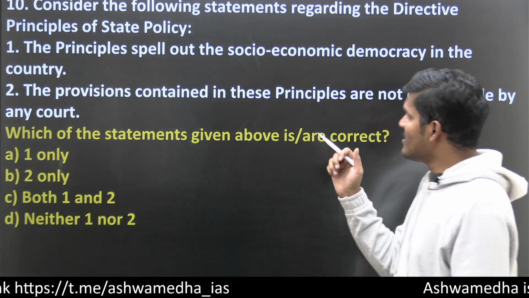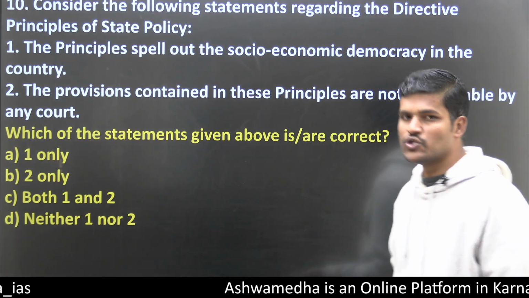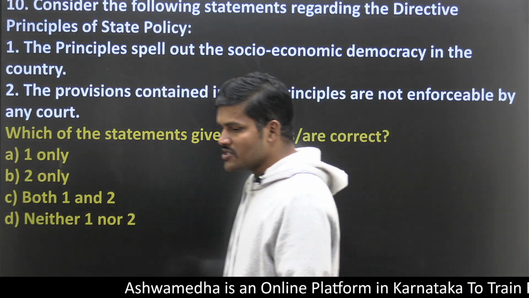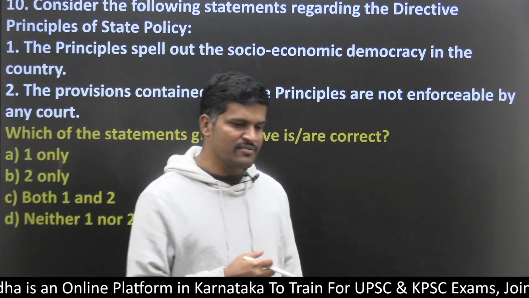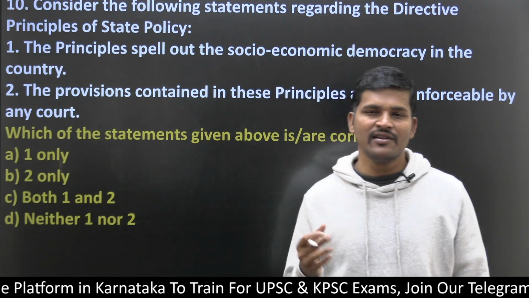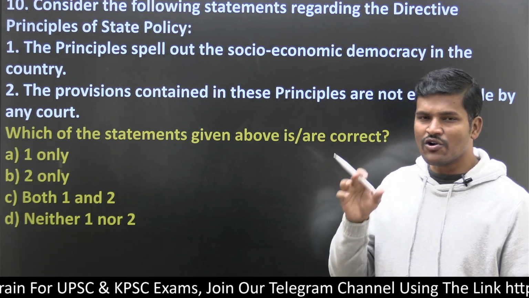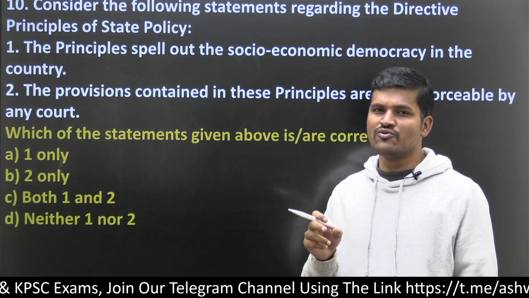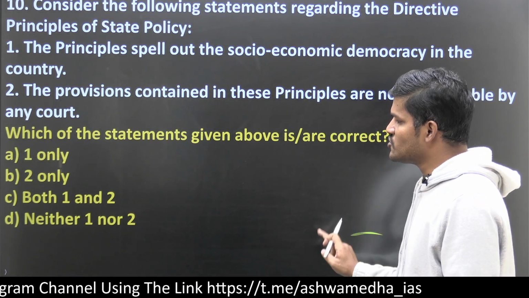The provisions contained in these principles are not enforceable by any court. That is also true, because the state does not have enough financial resources to implement these DPSP. That's why the Constitution has given discretion to the state government whenever it wants. There is no time-bound manner for government to implement all these DPSP. So the answer is both 1 and 2.